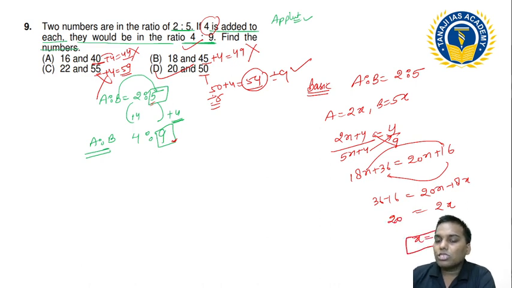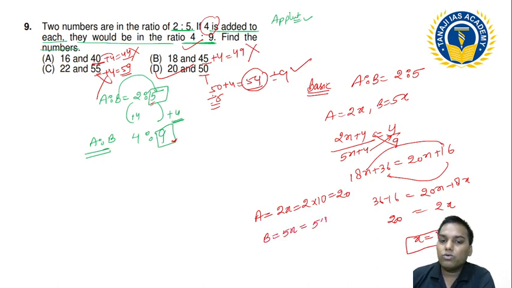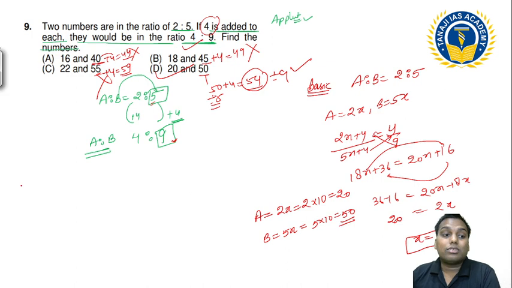If I get x is equal to 10, so what is the value of a? A is nothing but 2x, so this is 2 into 10, that I get as 20. B is nothing but 5x, that is 5 into 10, that I got as 50. Okay, this is the basic method. Books generally also write it this way, then you can easily understand this method. Okay, there is one other understanding that is also important for this.